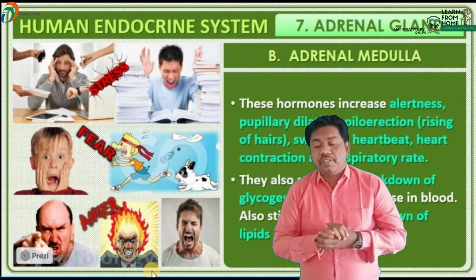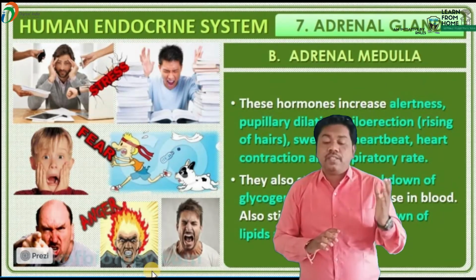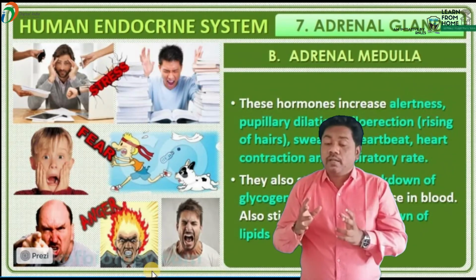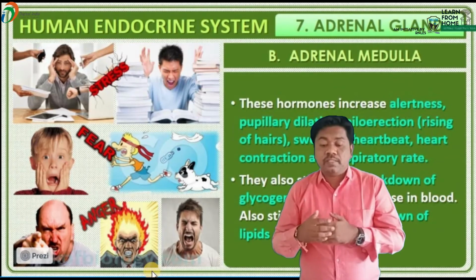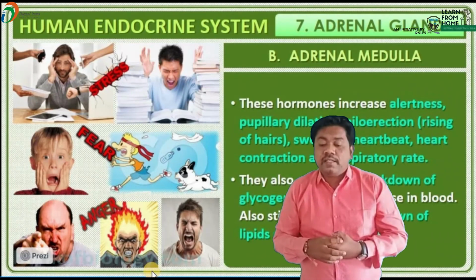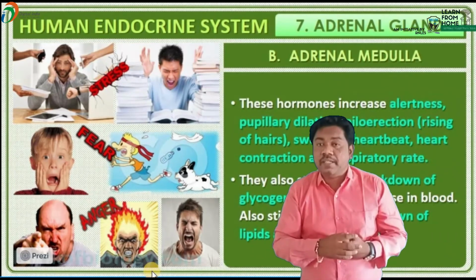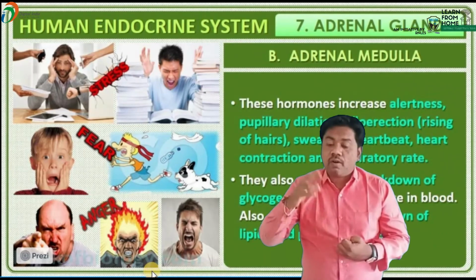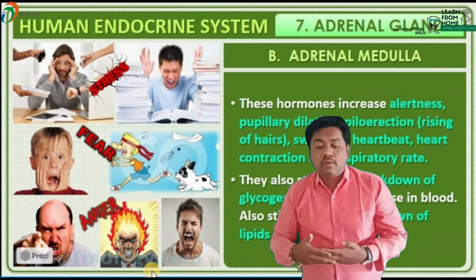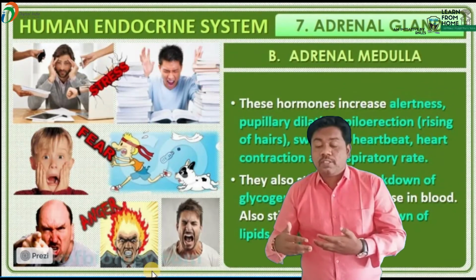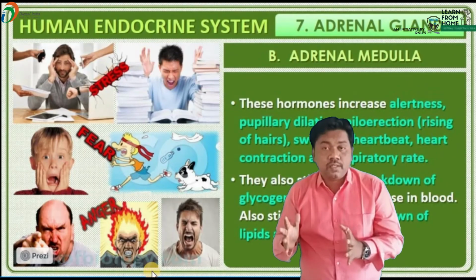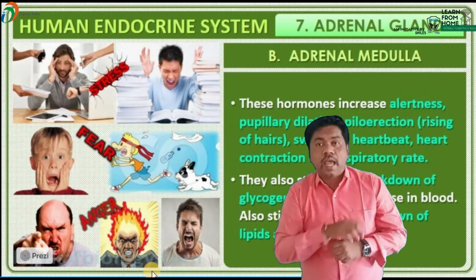What are the actions of this adrenaline? This hormone increases alertness, pupillary dilation, and piloerection. Piloerection means rising of hairs. Whenever we get angry, beta, what happens to our hair? It becomes erect, right? And next, sweating and increasing the heartbeat, respiratory rate, and heart contraction rate. The breathing rate and sweating will increase. Piloerection means rising of hairs. Alertness and pupillary dilation are the actions carried out by the adrenaline hormone.